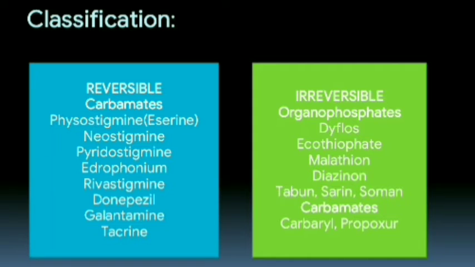Reversible drugs are carbamates, that include physostigmine, neostigmine, pyridostigmine, edrophonium, rivastigmine, donepezil, galantamine, and tacrine. And irreversible are organophosphates, that include dyflos, ecothiopate, malathion, diazinon, and so on. Some irreversible carbamates are also there, like carbaryl and propoxur.